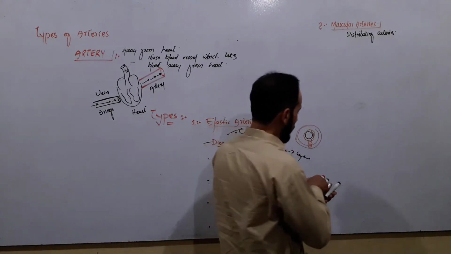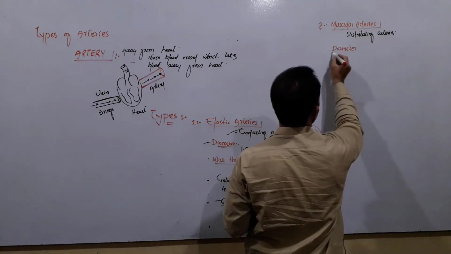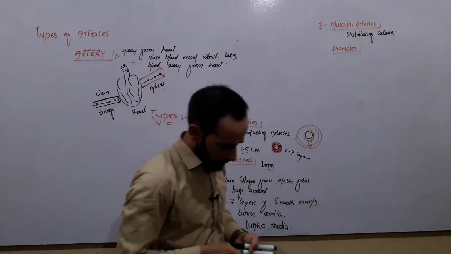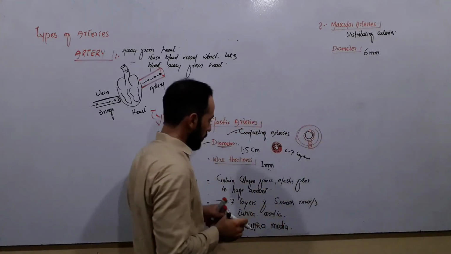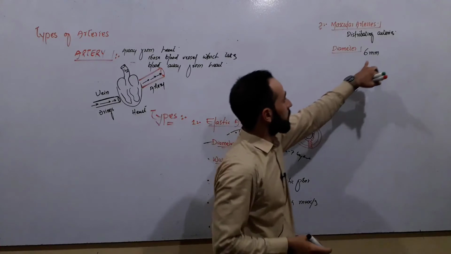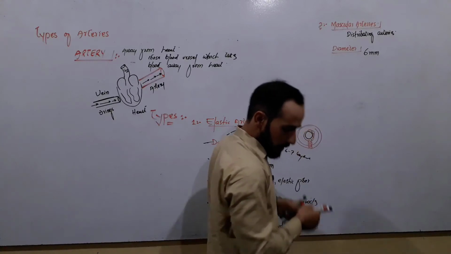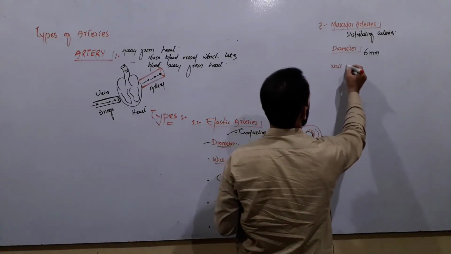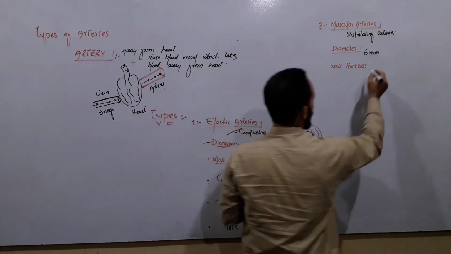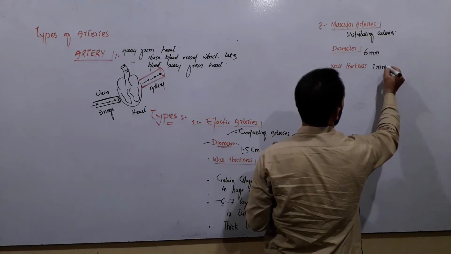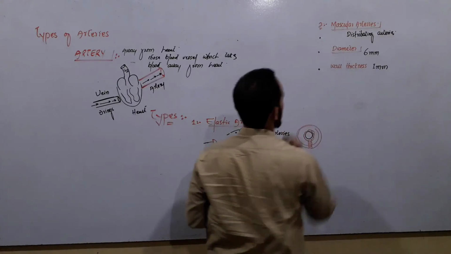Okay. What is their diameter? The diameter of muscular arteries is about 6 millimeter. Now look, here the diameter is more, here the diameter is less, right? So their diameter is about 6 mm and their wall thickness is again about 1 mm. Okay, let's move forward. These are the three important points about them.